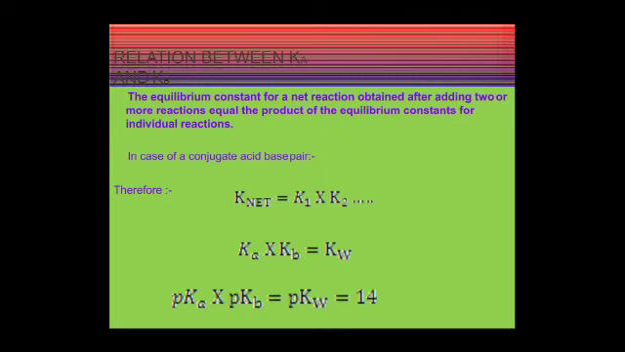Relation between Ka and Kb. Ka means ionization constant for acid and Kb ionization constant for base. The equilibrium constant for a net reaction obtained after adding two or more reactions is equal to the product of the equilibrium constants for individual reactions. In case of a conjugate acid-base pair, K net is equal to K1 multiplied by K2. So Ka multiplied by Kb is equal to Kw. So pKa plus pKb is equal to pKw, that is 14.